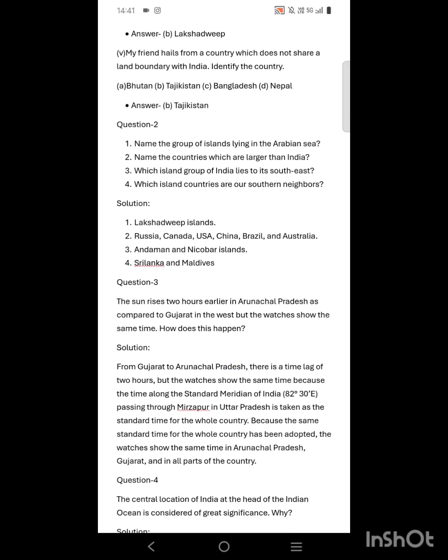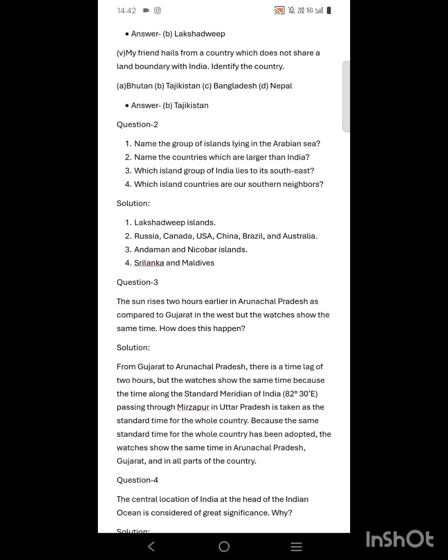So this question number 2 is a 1 mark question. You can either write the answers in full sentence or you can write only the answers. Number 1. Name the group of islands lying in the Arabian Sea. Very easy question. You are studying it from class 5, that the islands lying in the Arabian Sea are the Lakshadweep Islands.